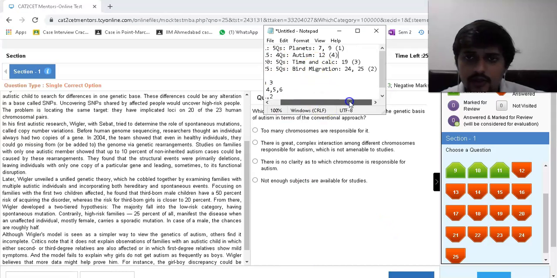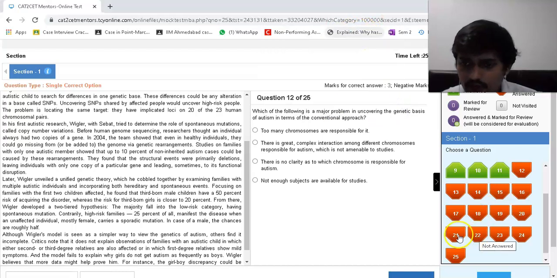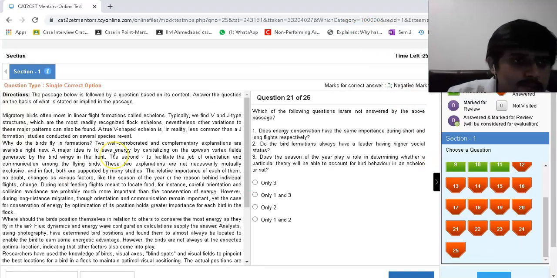Bird migration, right? Bird migration. So I'll just enlarge this a little. That is 21 to 25. Okay. Birds often move in a linear flight formation called echelons. Typically, we find V and J type structures, which are most readily recognized flock echelons. Other variations to these major patterns can also be found.